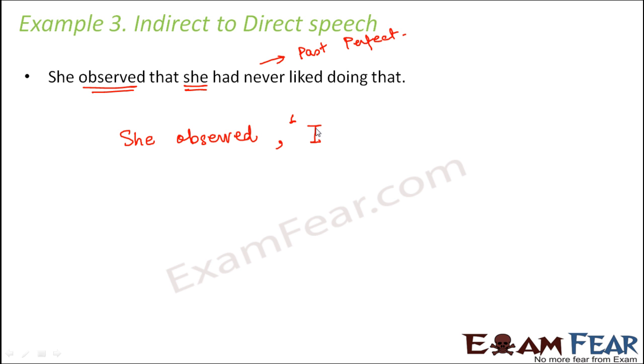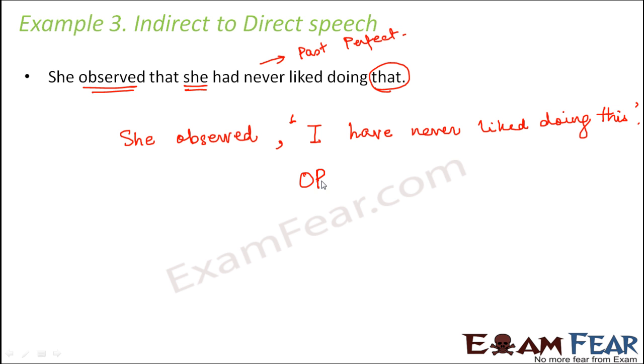So in this case, if you want to write it in present perfect, you can write it, I have never liked doing this, because this has changed to that, right? So it would be she observed, I have never liked doing this.